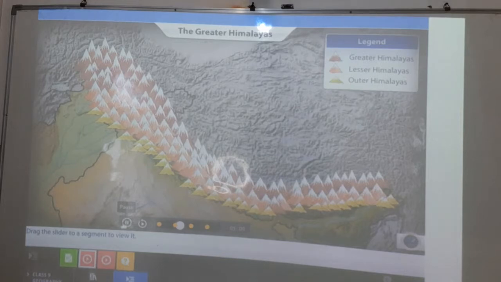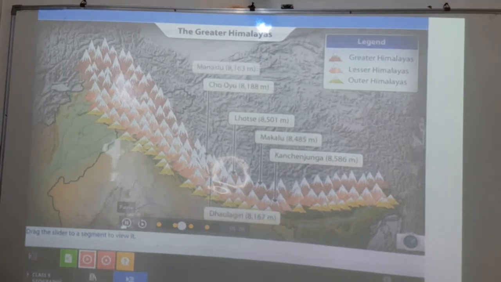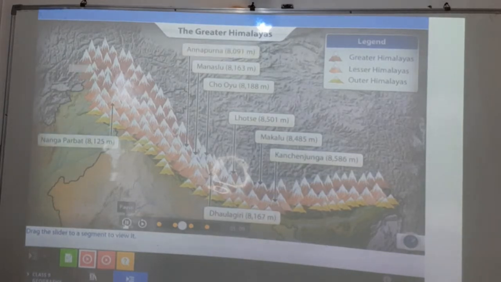Some of the highest peaks in this range include Kanchenjunga, Lhotse, Makalu, Cho-Oyu, Dhaulagiri, Manaslu, Nanda Parbat and Annapurna. Okay students, so these are the names which are part of the Greater Himalayas.